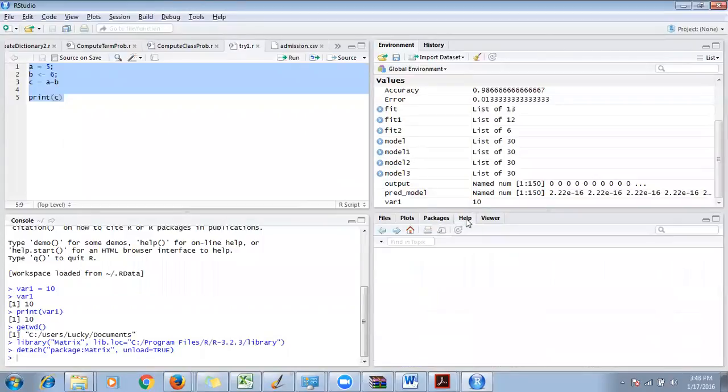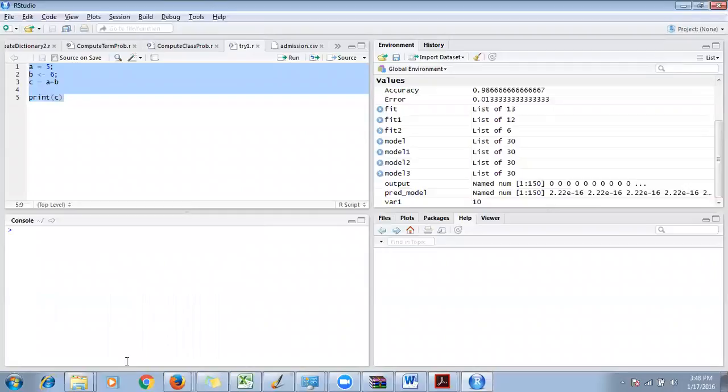Fourth tab, help. Help is for when you know there is a function, but you do not know how to use it. Let's say I know there is a function called melt, and this is the way you need to call a function.